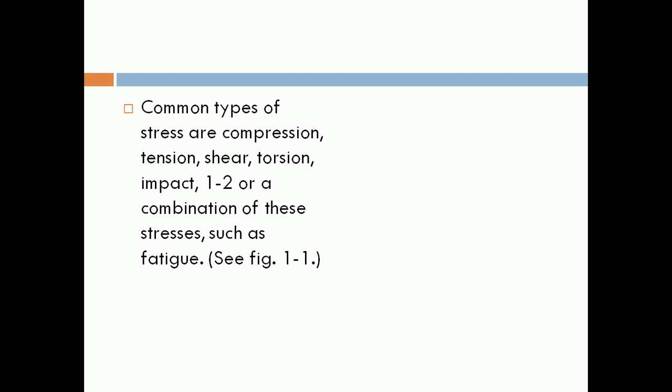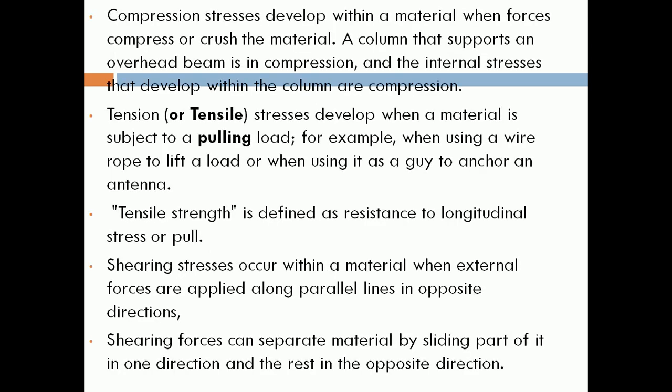Common types of stress are compression, tension, shear, torsion, impact, or a combination of these stresses, such as fatigue. Compression stress develops in a material when it faces a crushing force. A column that supports an overhead beam has compression. Internal stress develops in the column. Tension stress develops when the material is subject to a pulling load.